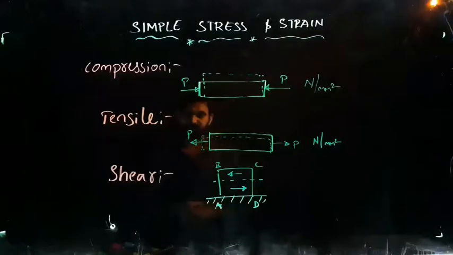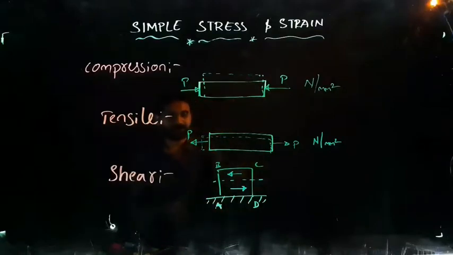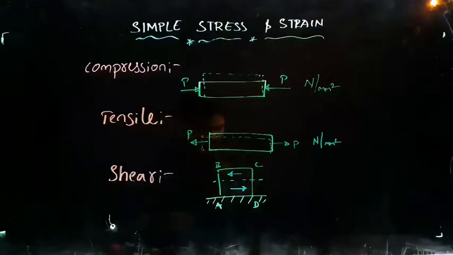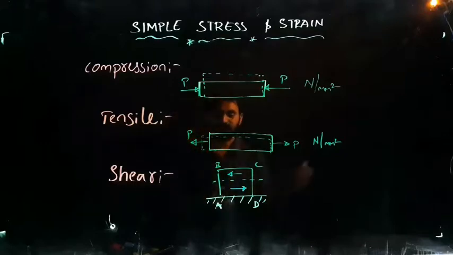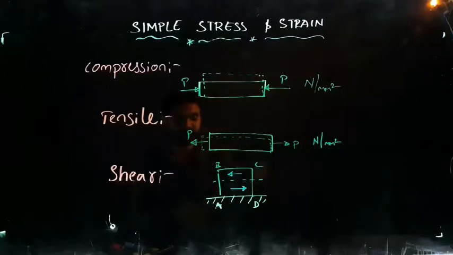So due to this, whatever the forces which you are applying on this body, I am trying to apply some forces in the CB direction, then what happens? Due to this fixed end moment, opposite forces are going to be developed. Whatever the force you are going to generate in this, the force is going to be shared in the opposite direction. For example, you are applying 10 kilonewtons load over here. Obviously, half of the load, that is 5 kilonewtons, will be taken by this. That means in the opposite direction, the load is going to be shared. Sharing in the sense, whatever the pressure or load which you are giving for the body, that is going to be shared.